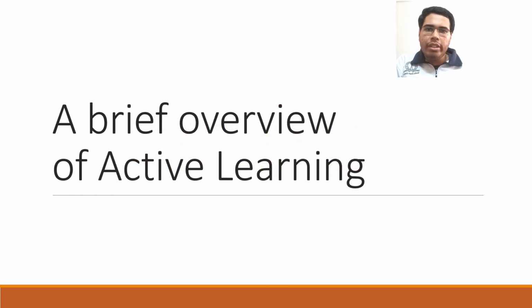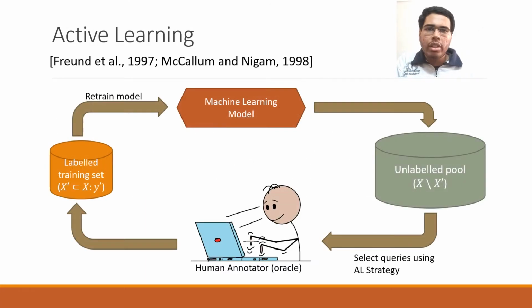Let's start with active learning. Supervised learning requires labeling of data, which can be quite expensive because deep learning literally requires millions of examples to perform well. Active learning addresses this problem. AL, as shown in the diagram, is a human-in-the-loop learning technique where the algorithm proactively selects the subset of examples to be labeled next from the pool of unlabeled data.